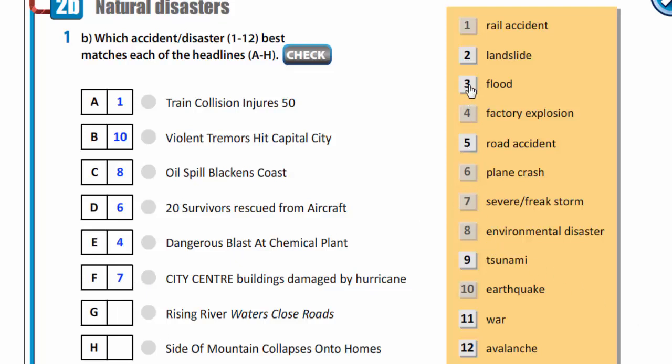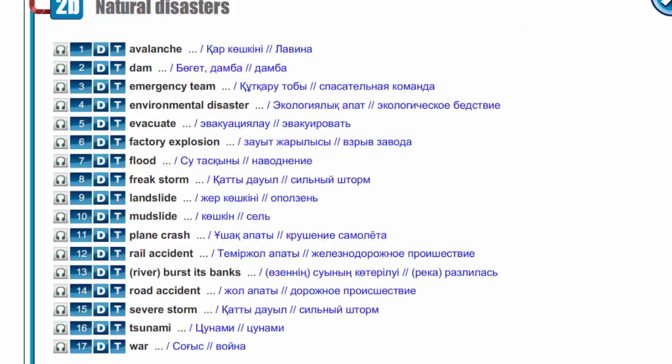Rising river waters close road. Number 3, flood. And the last, side of mountain collapses onto homes. Number 2, landslide. Now let's remember our vocabulary. Write down the unknown words.